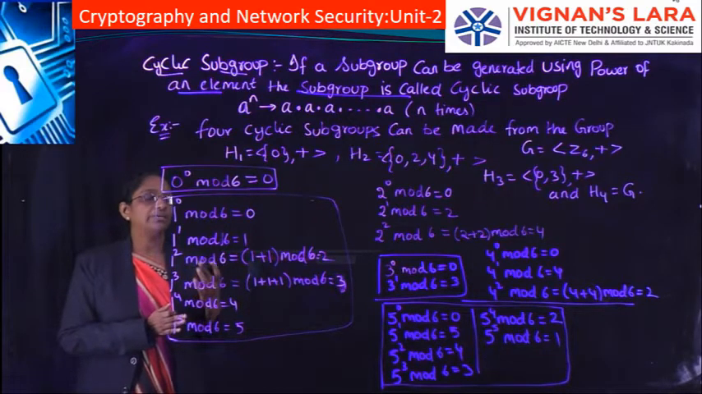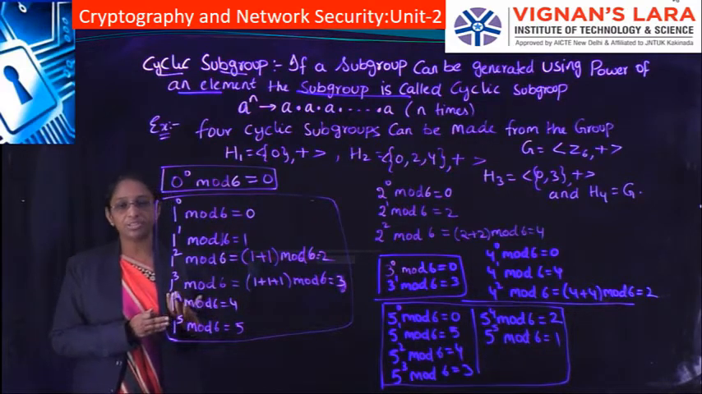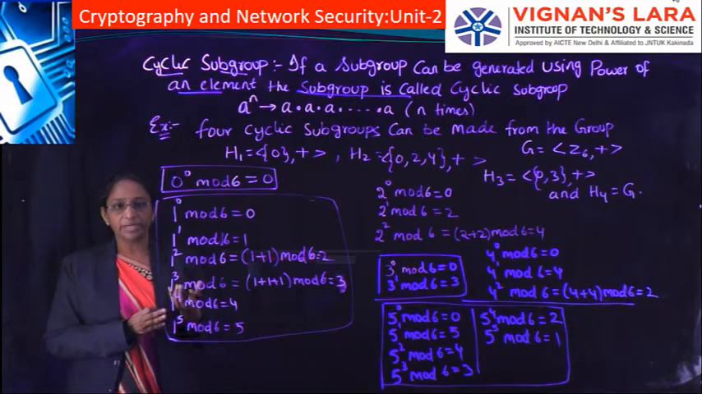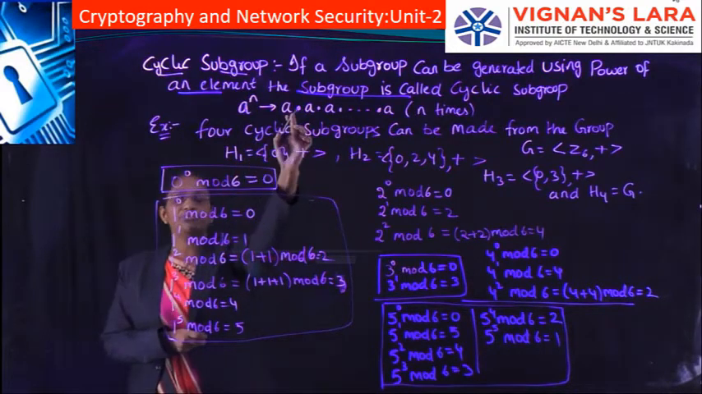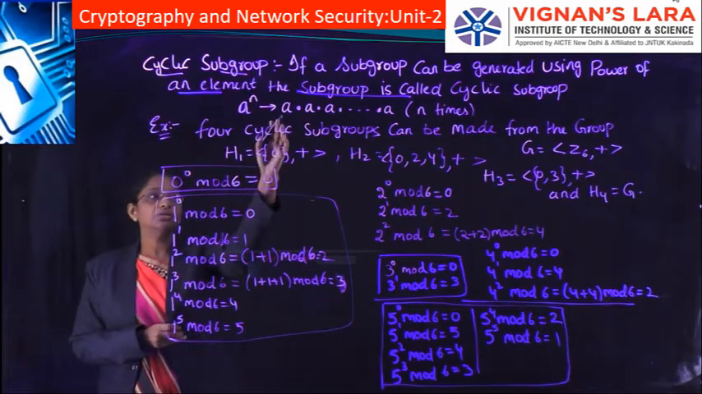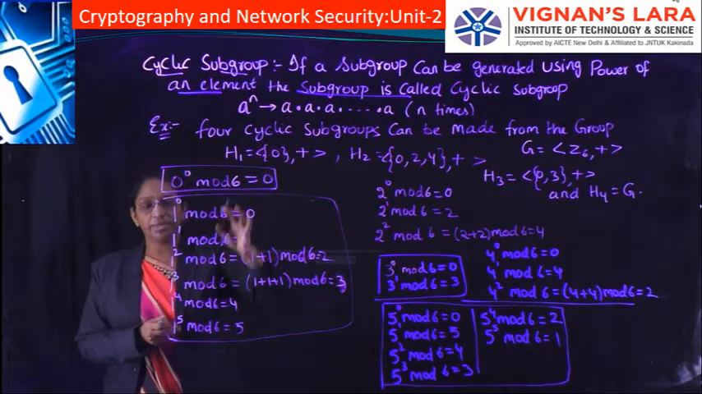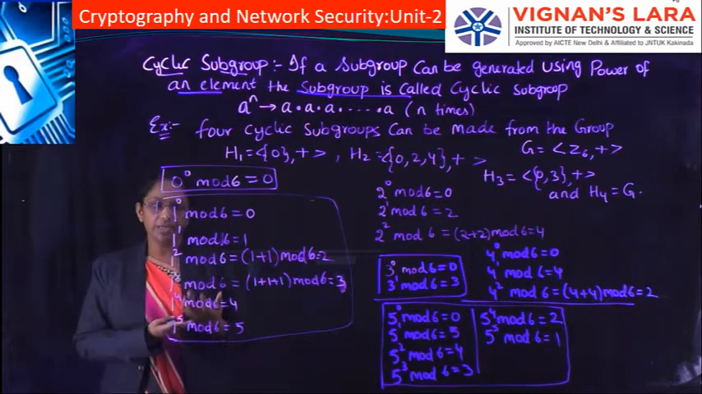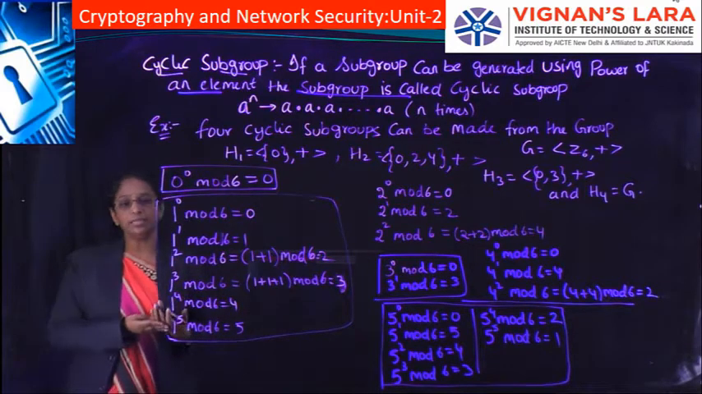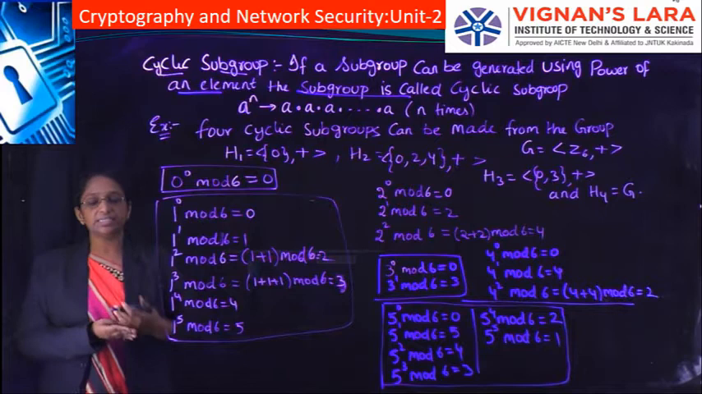Whatever binary operation we have in the group has to be performed n times. After performing the binary operation n times, if that element belongs to the subgroup, then it is said to be a cyclic subgroup. So this is the example here.